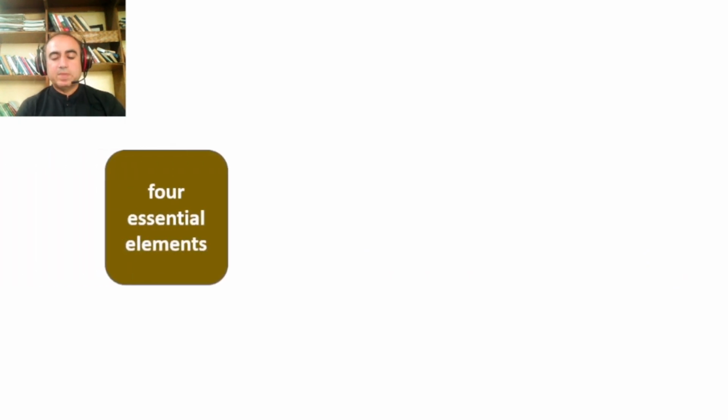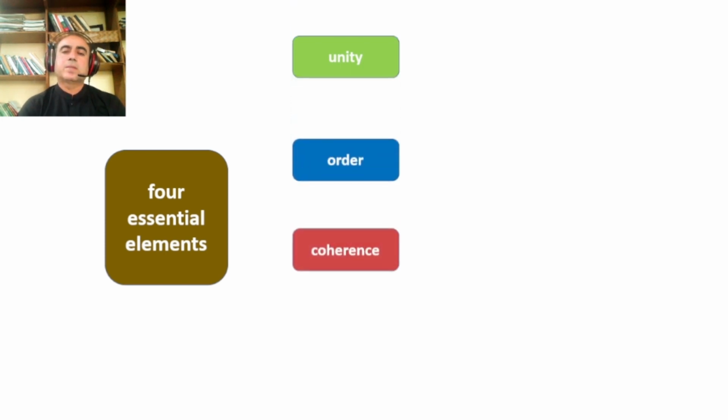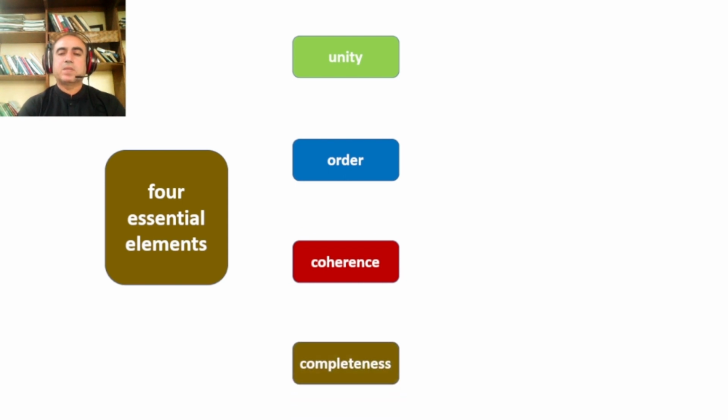Four essential elements. For every paragraph, there are certain four essential elements, and because a cause and effect paragraph is part of expository paragraphs, it too has similar essentials. One is unity, the other is order, then coherence, and then completeness.